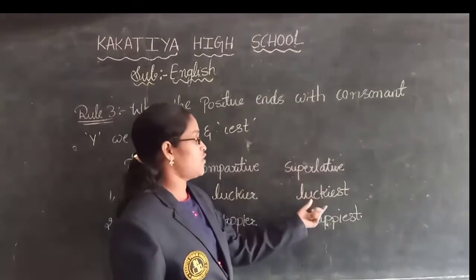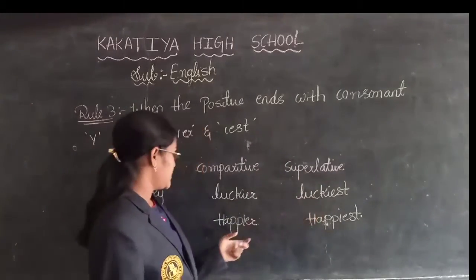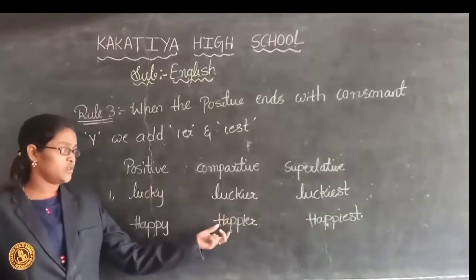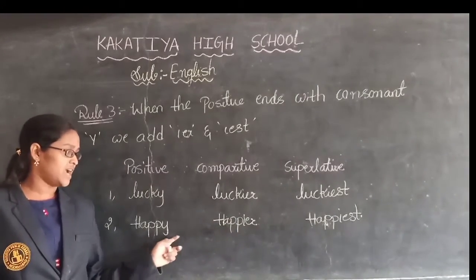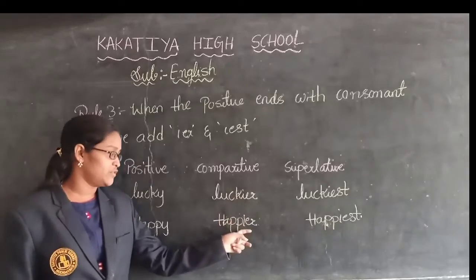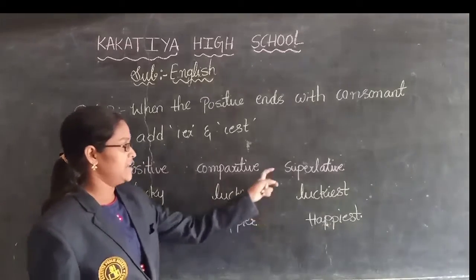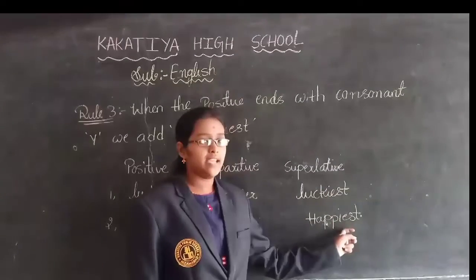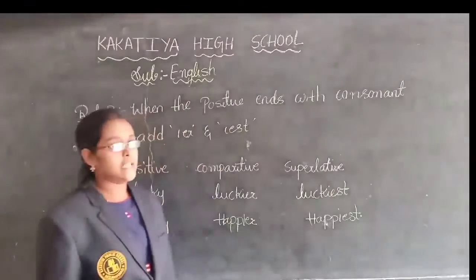And in superlative degree, what I have written is luckiest. And next one, happy. In positive degree, what I wrote is happy. In comparative, happier. I have eliminated Y and I have added IER in comparative degree. And in superlative degree also, I have eliminated Y and I have added IEST. So this is about rule 3.